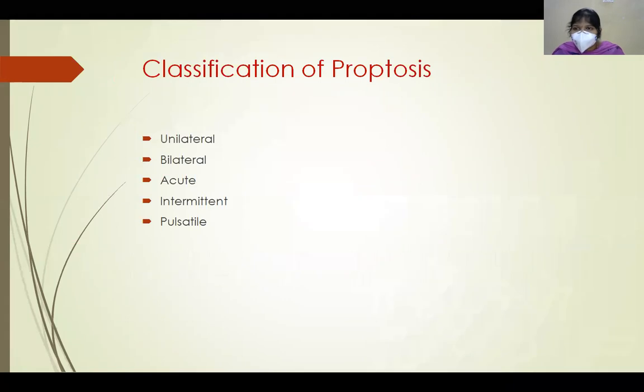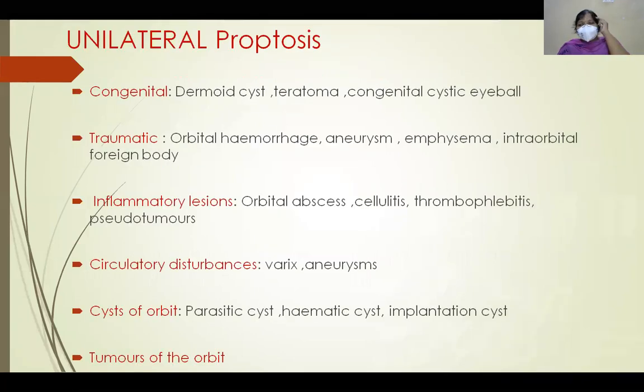So how do you classify proptosis? It is classified into unilateral, bilateral, acute, intermittent and pulsatile proptosis. So what are the causes of each type of proptosis? In unilateral proptosis, the causes are congenital, traumatic, inflammatory, circulatory disturbances, cysts of the orbit, tumors of the orbit, and mucocele of the paranasal sinuses. Congenital causes are dermoid cyst, teratoma, and congenital cystic eyeball. In traumatic causes, we have orbital hemorrhage, aneurysm, emphysema, and intraorbital foreign body.